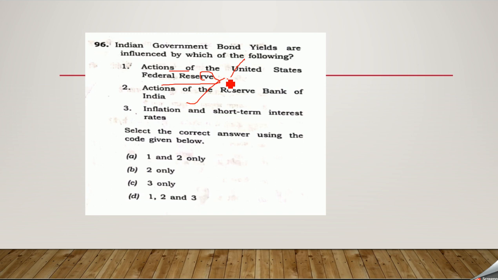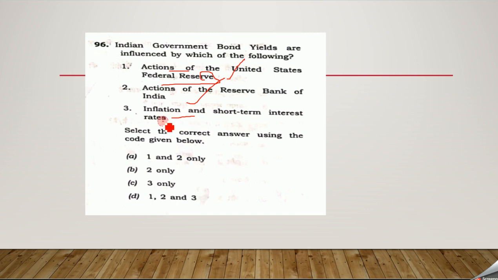The United States of America have actually come across with the theme of CRISIL, S&P, Standard and Poor, Fitch, Moody's, and everything. So with that, actions of the RBI can be the reason.